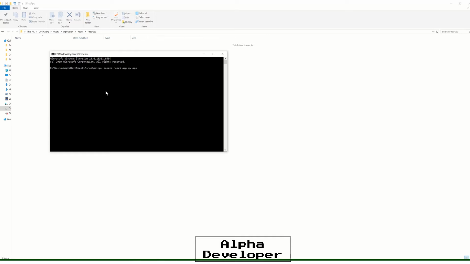After you type that in, basically what this will do is ask Node.js to run the create React code that will create the app, and you want your app to be called my-app. So I'm going to press enter.